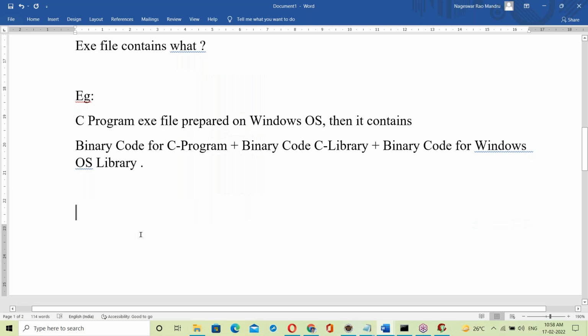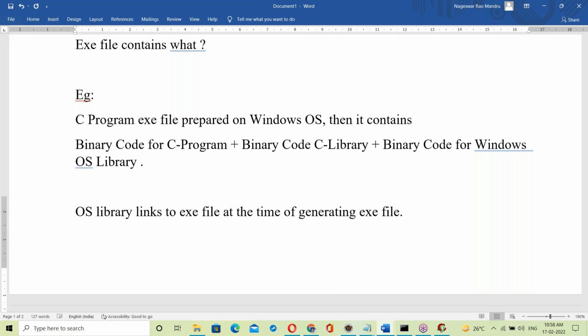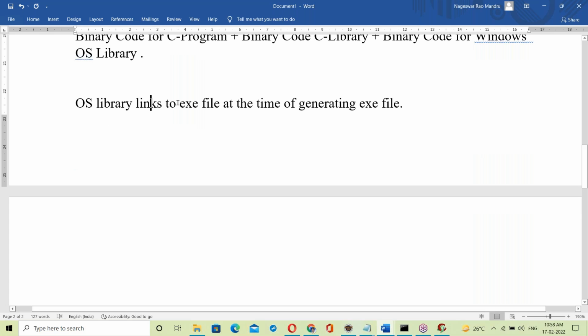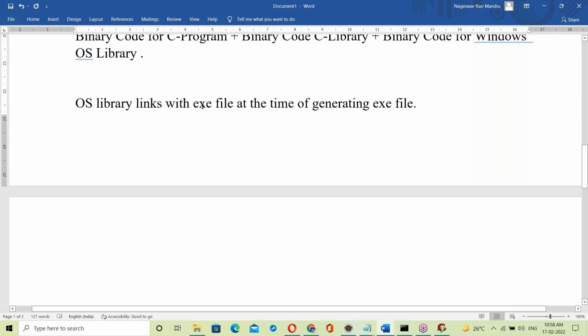Yes, by linking. So here, the OS library links to the exe file at the time of generating the exe file. The OS library links with the exe file at the time of generating the exe file.